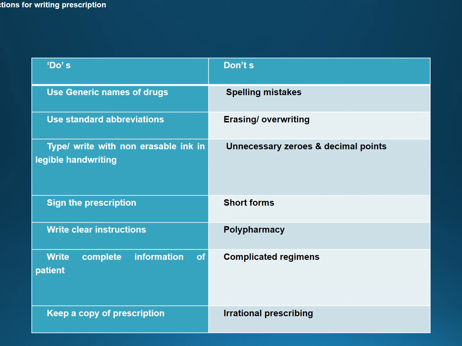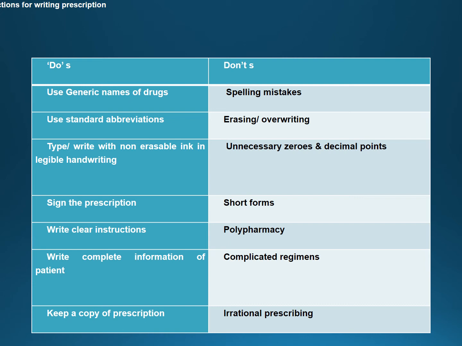Next, write clear instructions. Whatever you have to instruct the patient, write it clearly in the prescription, so that the patient will follow the instruction by reading it. The pharmacist may also tell the patient about the special instruction which you need to give. And secondly, again as I told, for the legal matter also, you can say that you have already instructed the patient in case any adverse event happens.